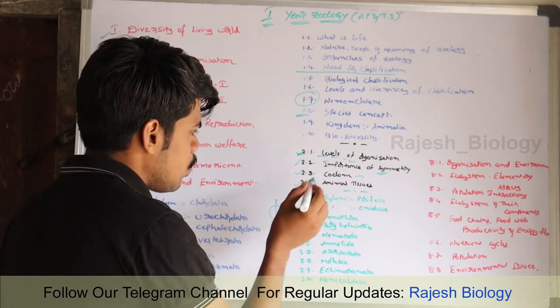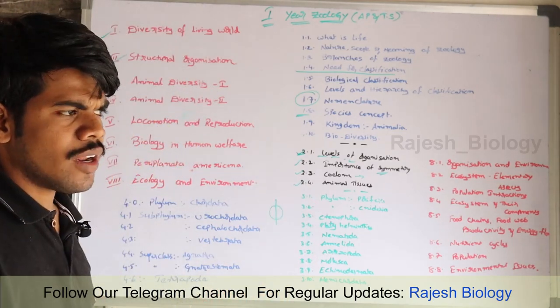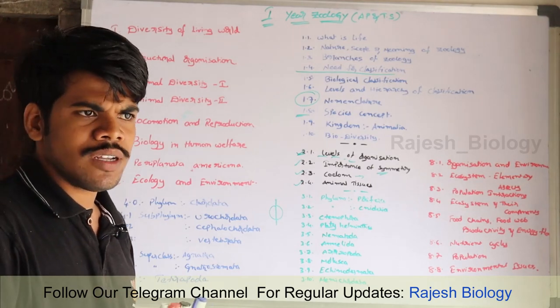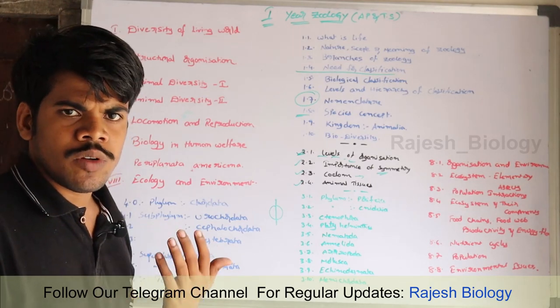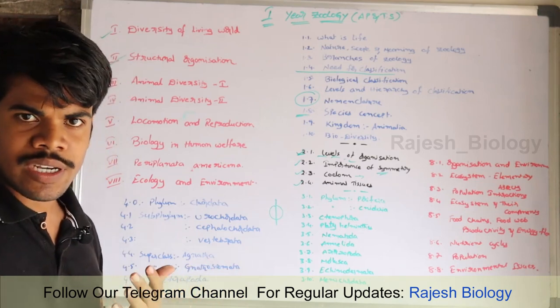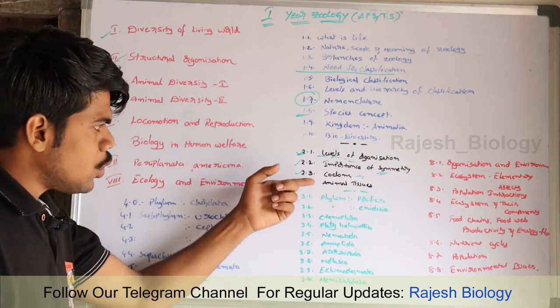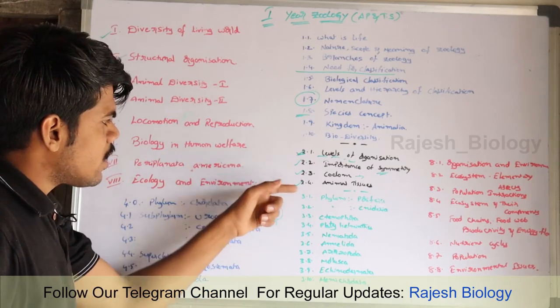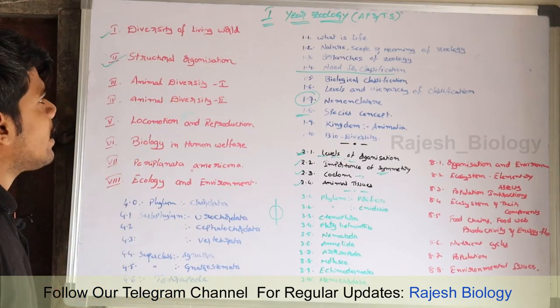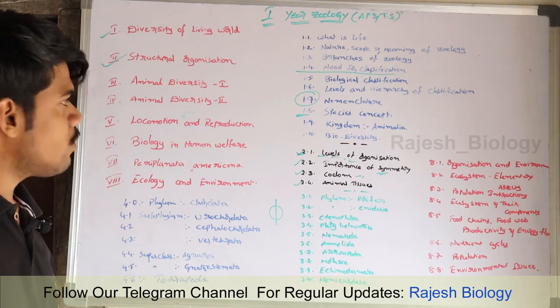And animal tissues. There are 4 different types of animal tissues: epithelial tissue and connective tissue, and so on. There are different types of tissues. I'll teach you later about these subunits under the second unit, structural organization.